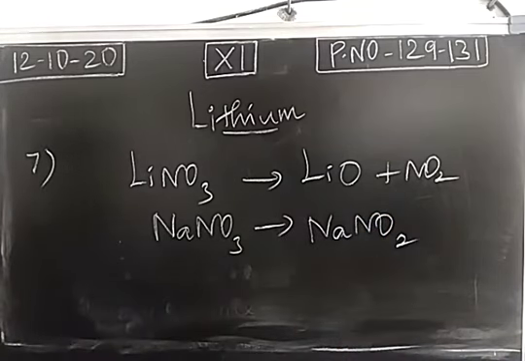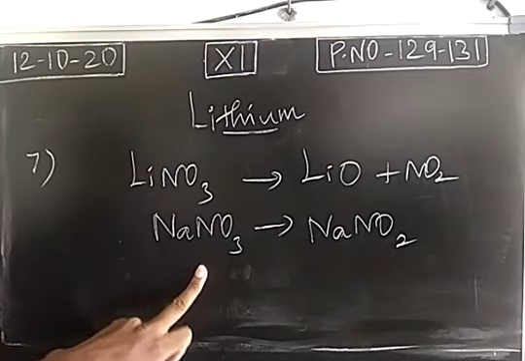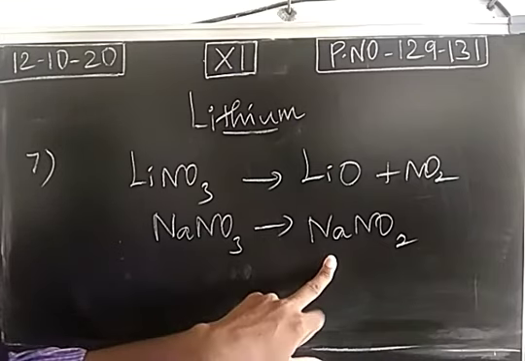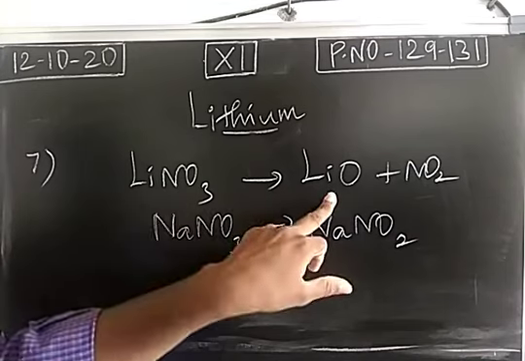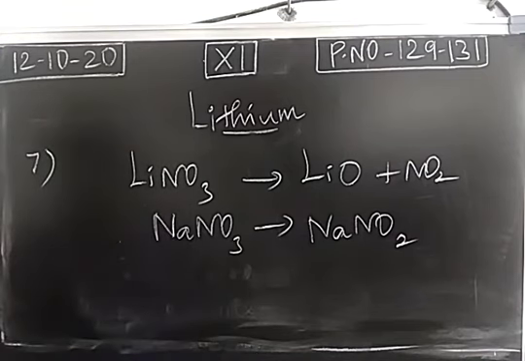So this is another difference. Sodium nitrate becomes nitrite, but lithium nitrate becomes oxide. So these are all the differences between lithium as well as other members. Due to smaller size, high polarizing power, high hydration enthalpy and absence of d orbital, lithium is different from the other members of group number 1 or alkali metals.